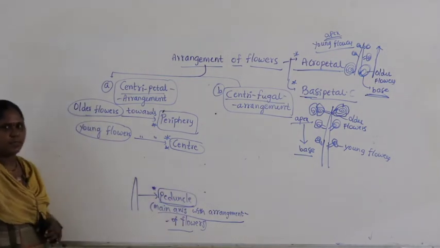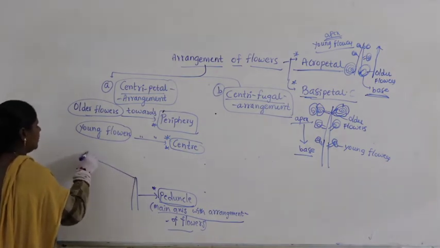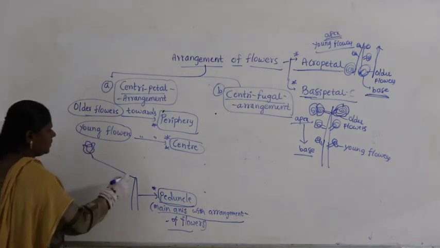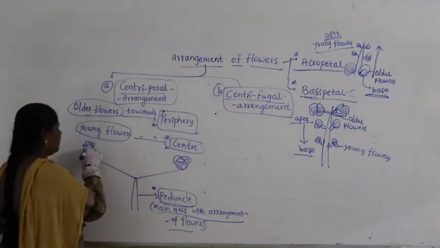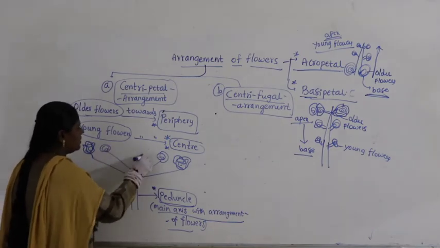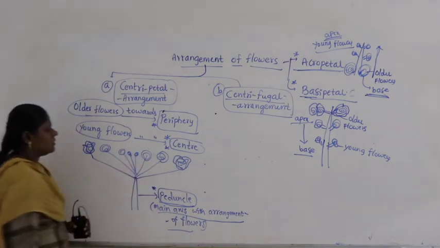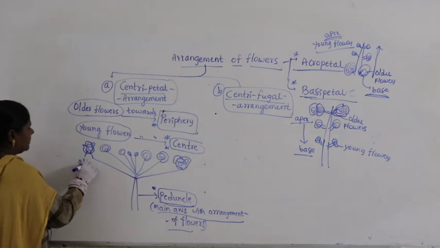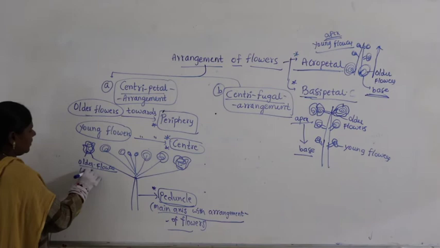We discussed this previously, right? Now, if you look here, these are nothing but older flowers. You can draw whatever shape you like. Then coming to the center, the size decreases. Then here you can see young flowers. So where are these? These are older flowers. Older flowers are located towards the periphery.